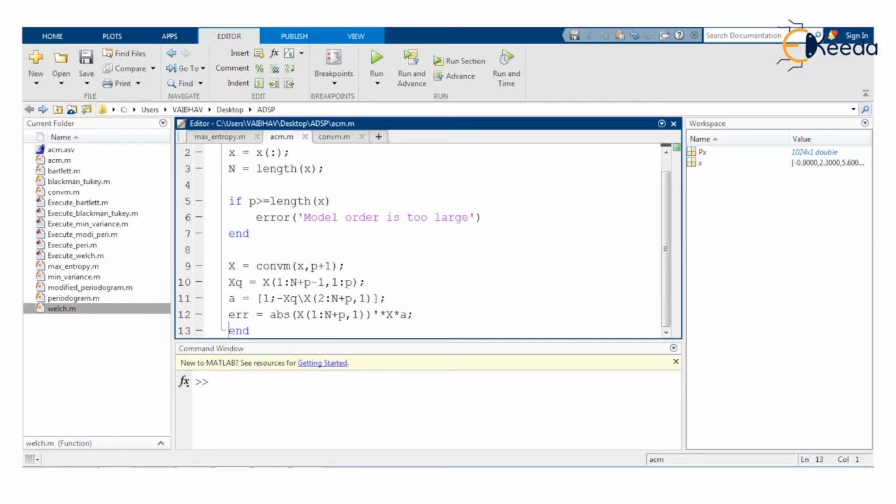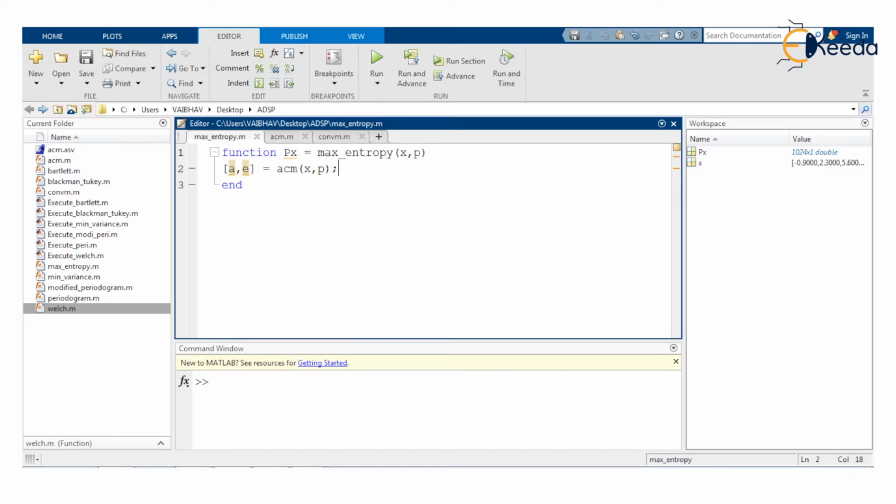So here the ACM function has been completed, that can be used for this method called the maximum entropy method.